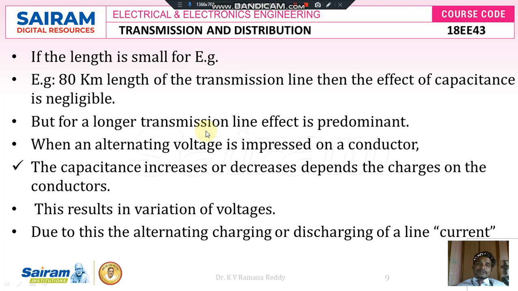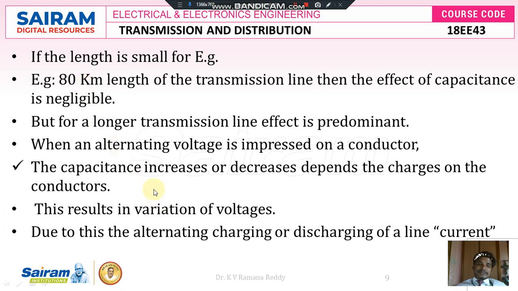If the effect of capacitance is considered, the calculations are somewhat complicated because of the unknown charging and discharging currents. So, to keep the calculations simple and easy, the effect of capacitance is ignored for short transmission lines, less than 80 kilometers, and medium transmission lines, between 80 and 150 kilometers.